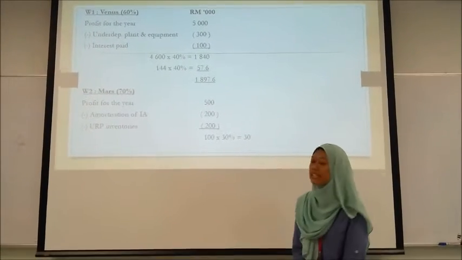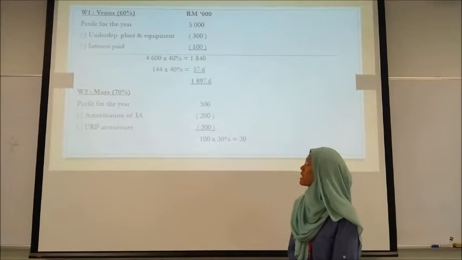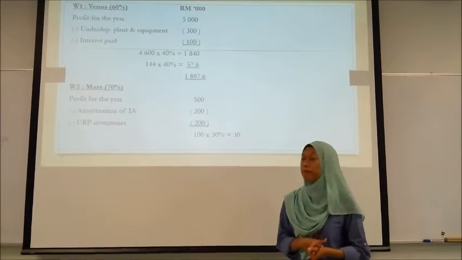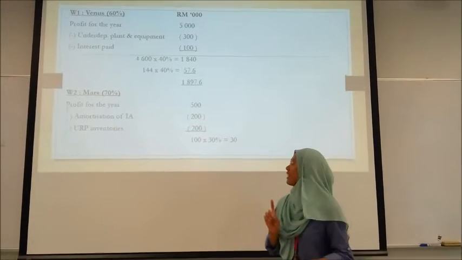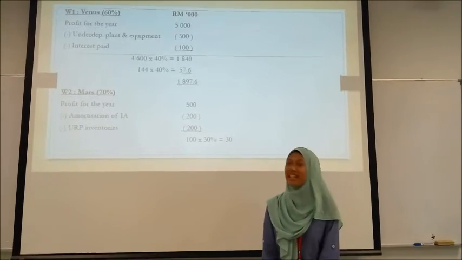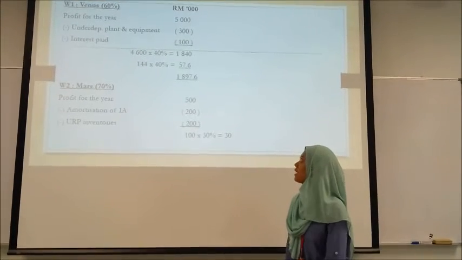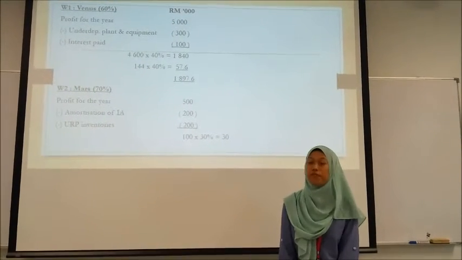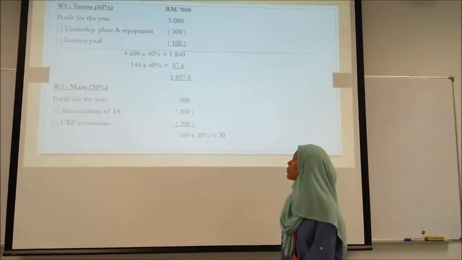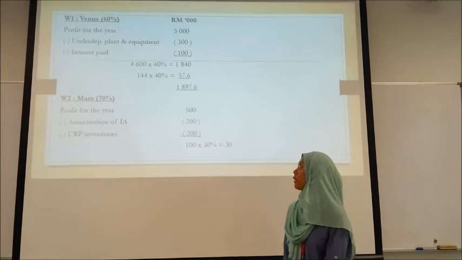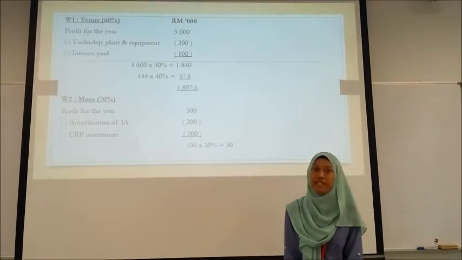So the total is 4,600. After that, we have to apportion 40%. So we got 1,840. After that, we plus 144 times 40%, plus 57.6. So the overall total is 1,897.6.